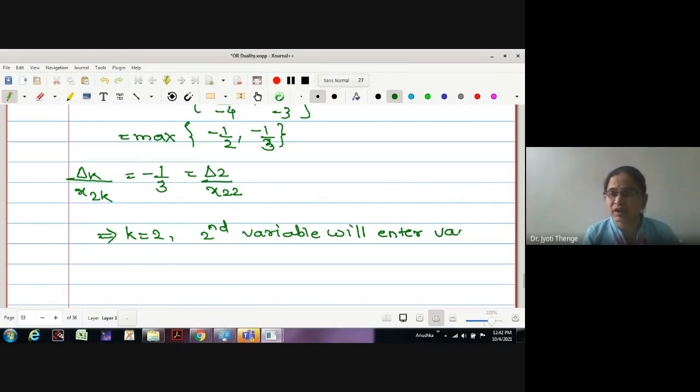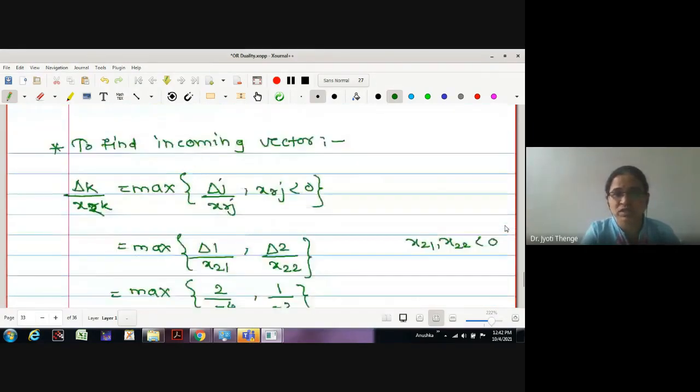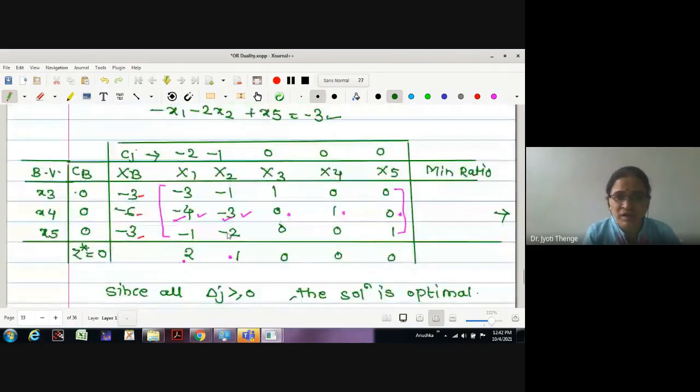The second variable, x2, corresponds to delta 2 upon x22. Therefore, what is the pivot in this case? The pivot is -3. The second basic variable leaves the basis and the second variable enters the basis. That's why -3 will be the pivot element.